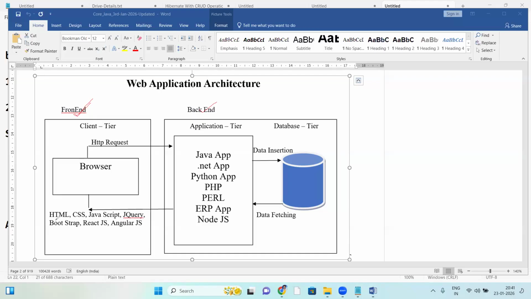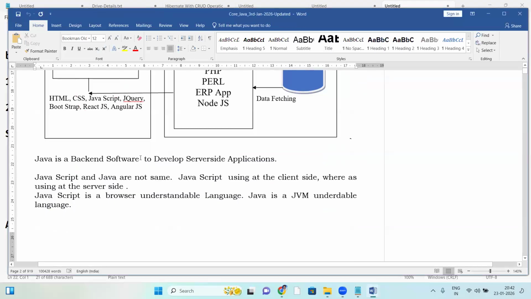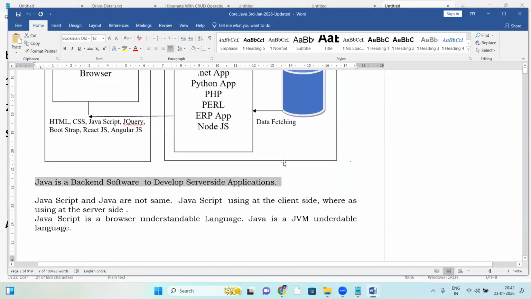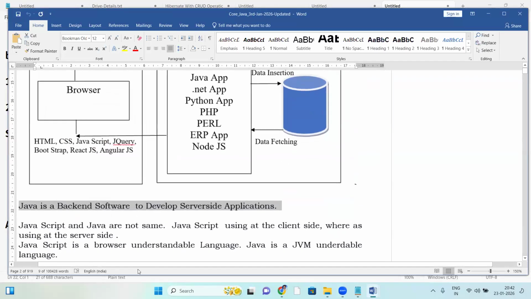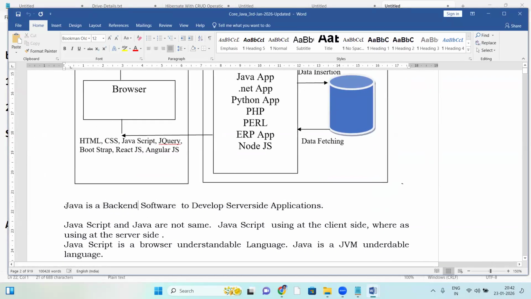There are front end technologies like HTML, CSS, JavaScript, jQuery, and all front end technologies. Back end has the application and database. In application type, this is Java. So Java comes under the back end. Java is a backend software to develop server side applications.